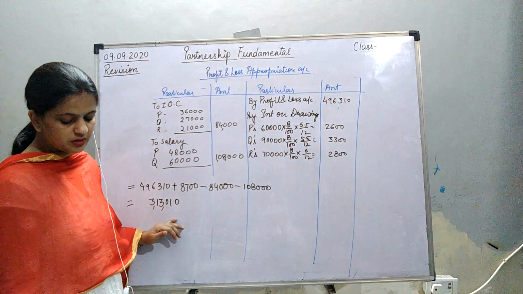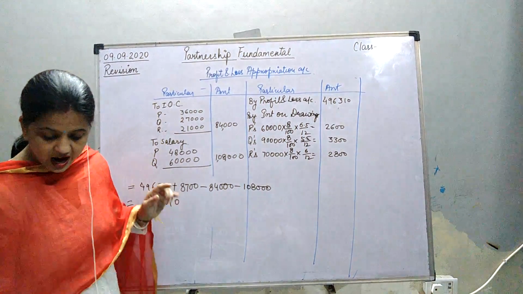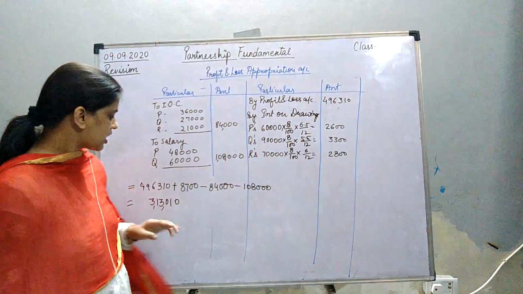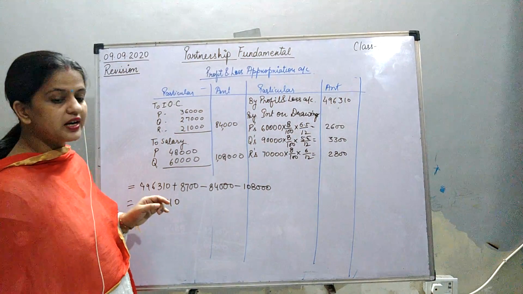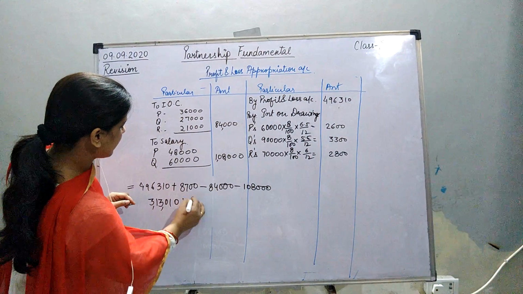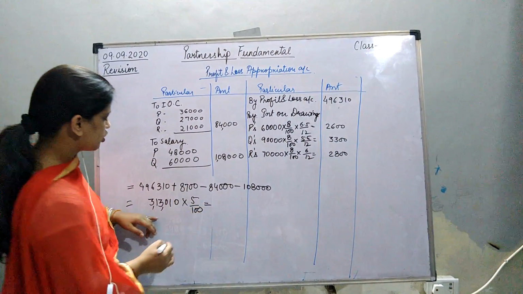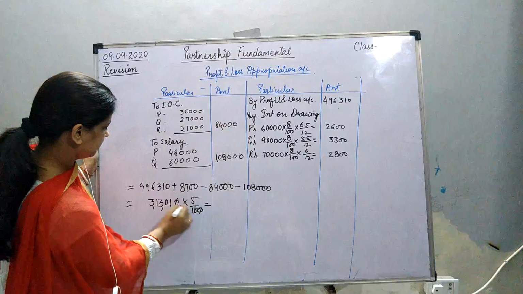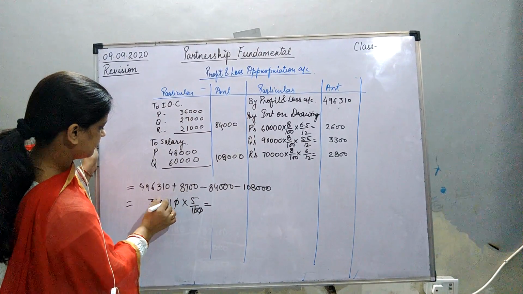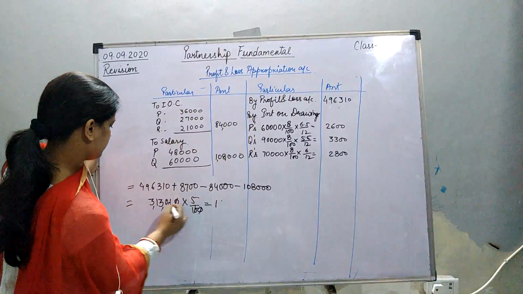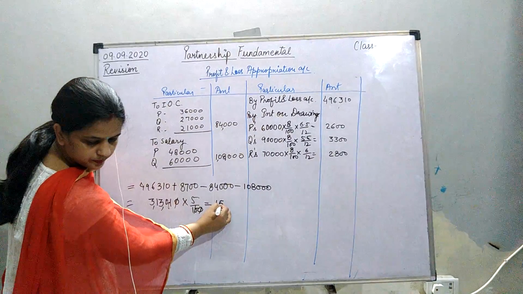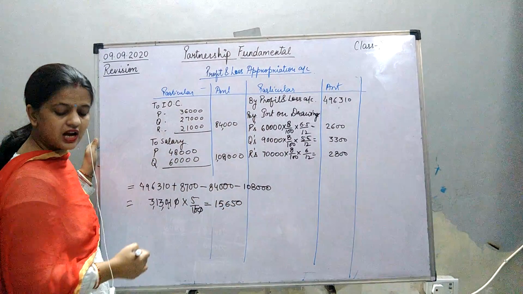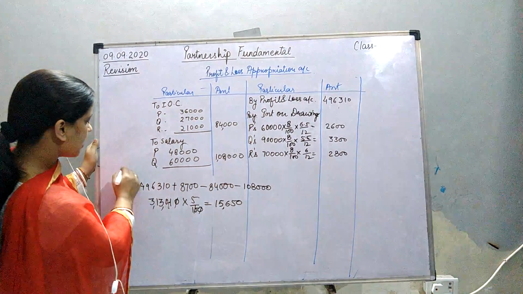Now we have to calculate the commission of P, because here it is written after considering interest on capital and salary, but before charging commission. Right? So before charging, what we have to do, the commission rate is given 5%. So before charging, what we have to do, 5 by 100. So now calculate this, that we will get 15,650. This is commission of P.